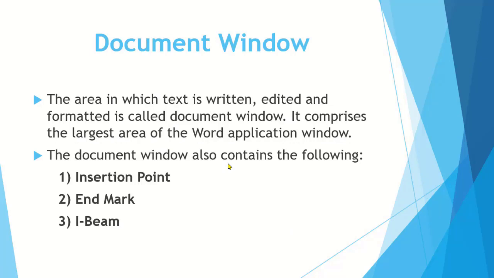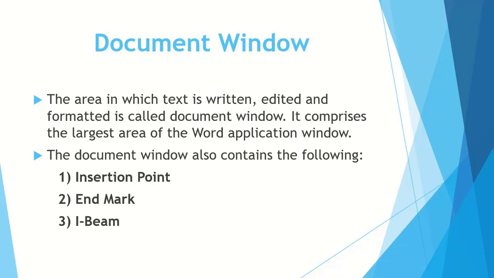Document window is the area in which we can type the text. You see the blinking line on the screen. When I opened Microsoft Word earlier, you can see a blinking line on the screen. That blinking line on the screen is used to type text in this area.